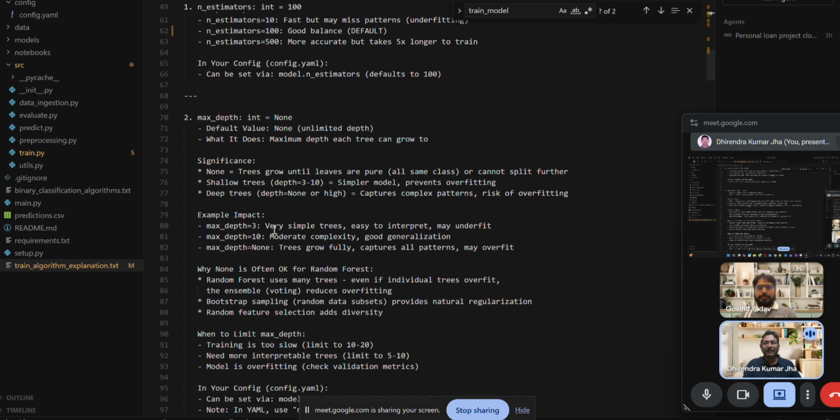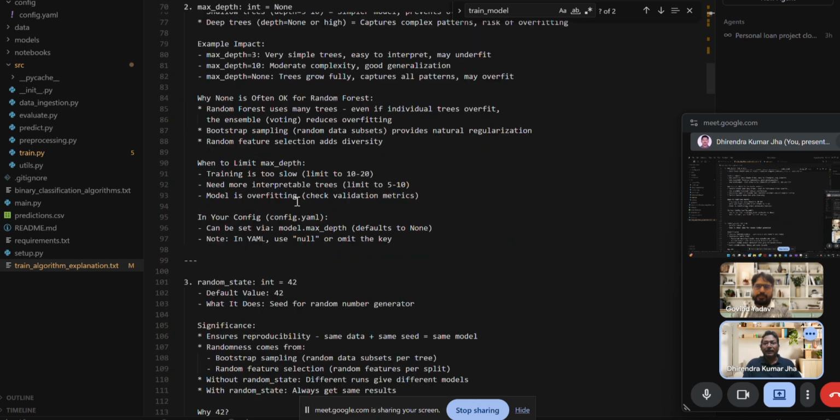So if we take the maximum depth as 3, that means the limit is low, so a very simple tree will come. So lots of records will come, but maybe not a good result. If we take the depth very large, like 10 or 100, that means it produces more complexity, so it generates a good result but takes more time, and it is overfitting. So that is some problem which causes issues. By default we are taking None, that means we don't define the depth.